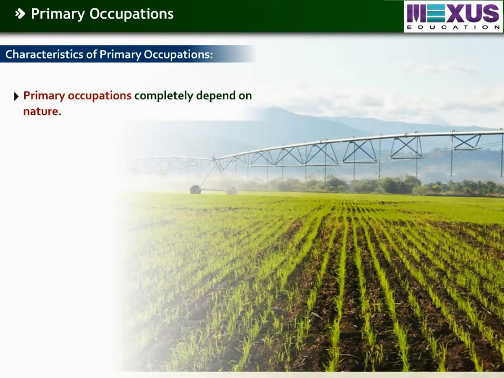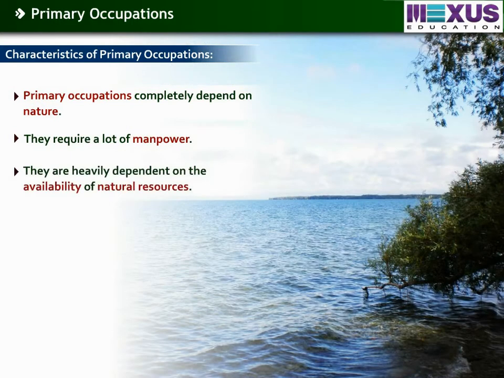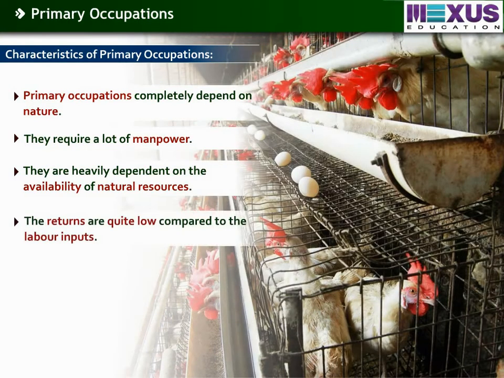Primary occupations completely depend on nature. They require a lot of manpower. Primary occupations heavily depend on the availability of natural resources. The returns in these occupations are quite low compared to the labor input.